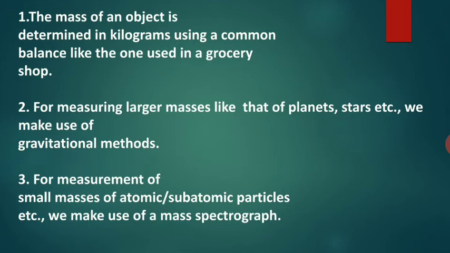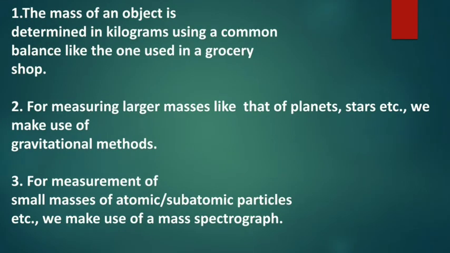For measuring larger masses like that of planets, stars, etc., we make use of gravitational methods. For measurement of small masses of atomic or subatomic particles, etc., we make use of a mass spectrograph.